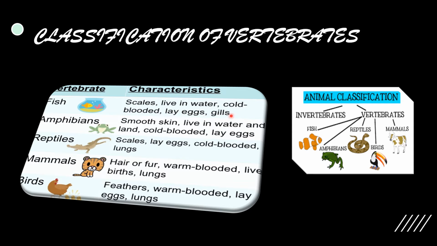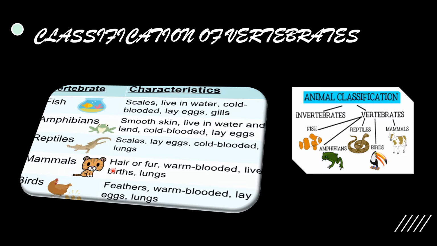Fish have scales, live in water, are cold-blooded, lay eggs, and have gills. Next, amphibians. They have smooth skin, live in water and land, are cold-blooded animals, and lay eggs. Reptiles. They have scales, lay eggs, are cold-blooded animals, and they have lungs.